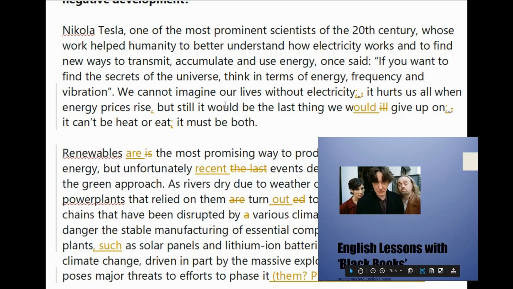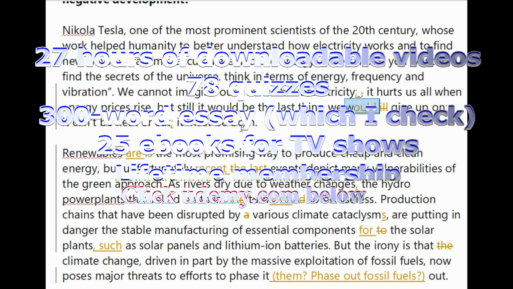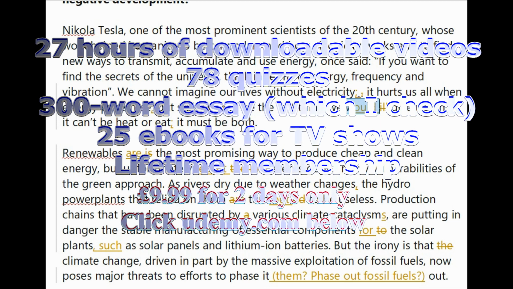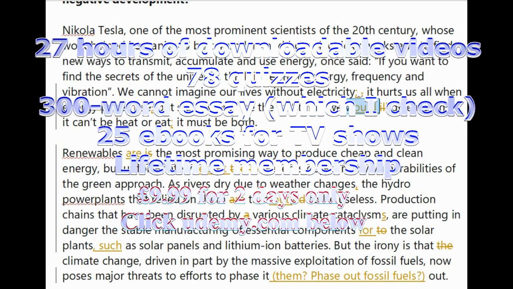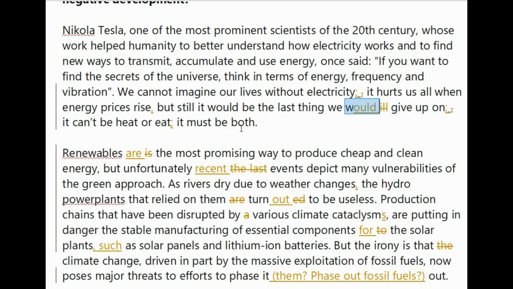You can't use your woulds and your wills like that. Yeah, if you're already in the would form here, then you've got to use the would form here. Yeah, which makes it more hypothetical. I suppose you could use will both times. Yeah, let me read it one more time to check. It hurts us all when energy prices rise, but still it will be the last thing we will give up on. Yeah, you could use will for both, and that makes it sound as though it's far more likely. Yeah, just like first conditional with will is a likely possibility, but second conditional with would is an unlikely possibility. And so I think would does work better here because it's unlikely that we would ever give up on